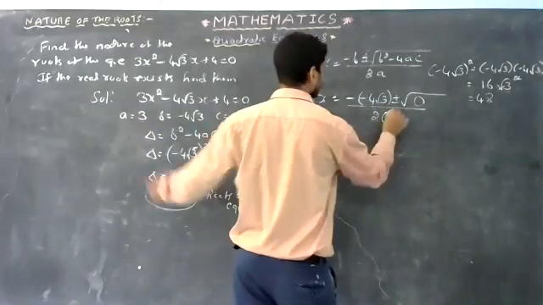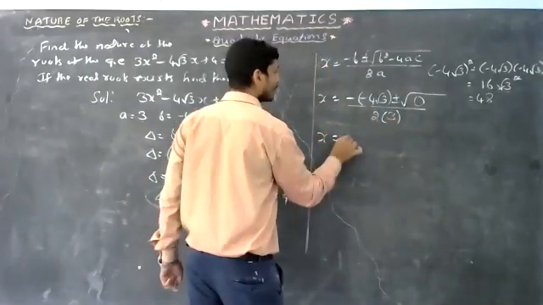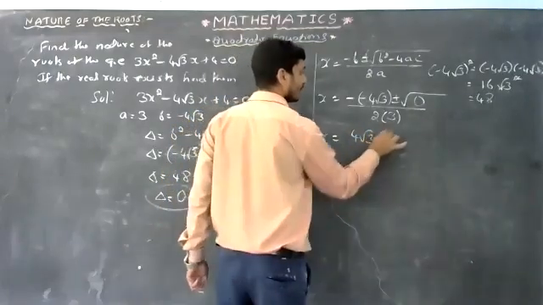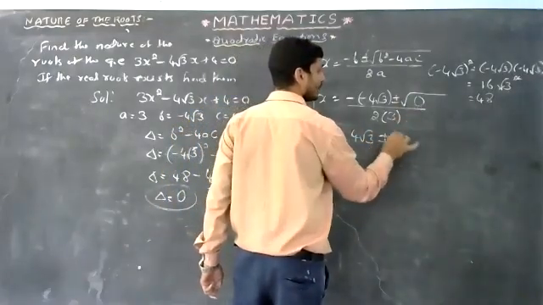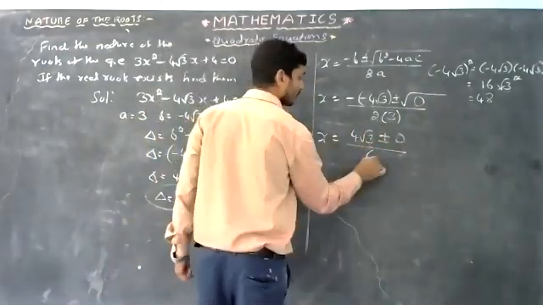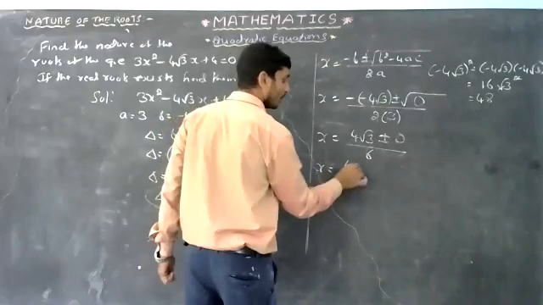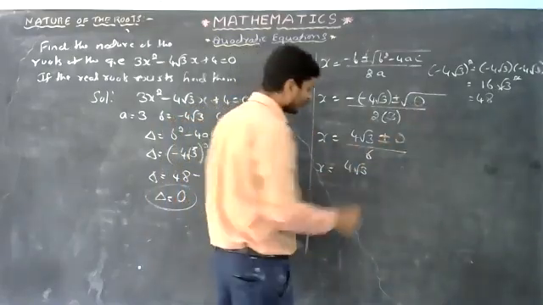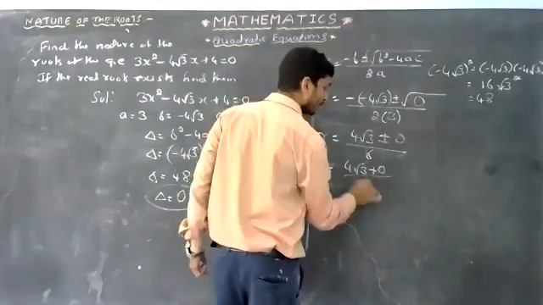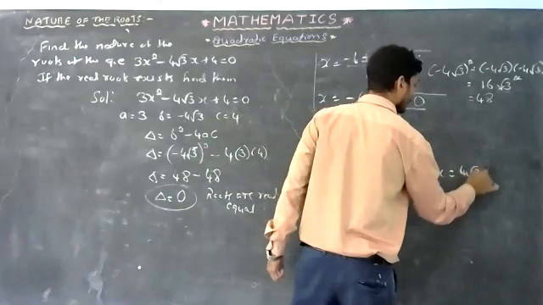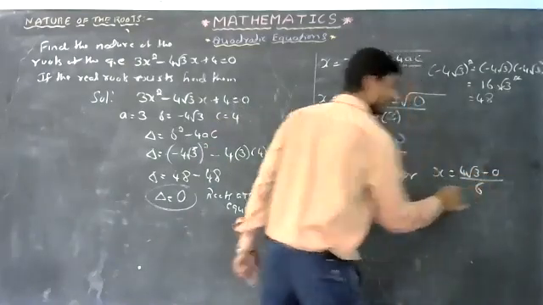A is 3. That is x is equal to minus of minus plus sign, that is 4 root 3 plus or minus square root of 0. What is square root of 0? It is 0. All divided by 2 3s are 6. That is x is equal to 4 root 3 plus or minus 0. We can keep it as x is equal to 4 root 3 plus 0 whole divided by 6, and x is equal to 4 root 3 minus 0 whole divided by 6.